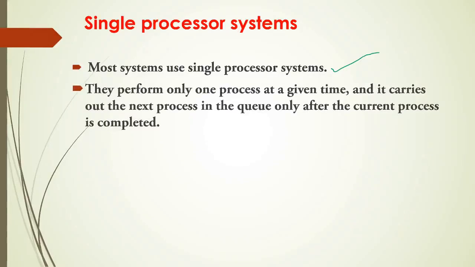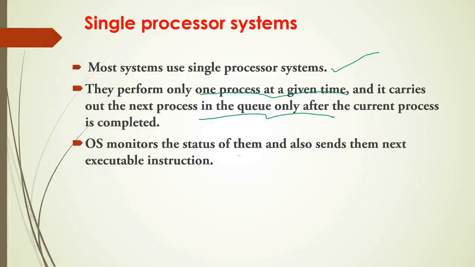Next, they perform only one process at a time, and then carry out the next process in the queue. As I told you, at a time it will execute only one process and the remaining will be in the queue. When one process finishes its execution, the other process will be given the chance for execution by the CPU. So all the processes will be executed by the CPU only.